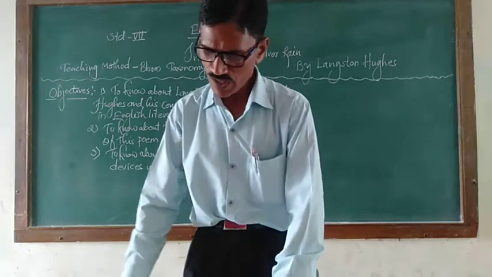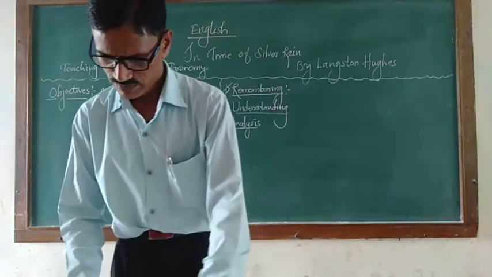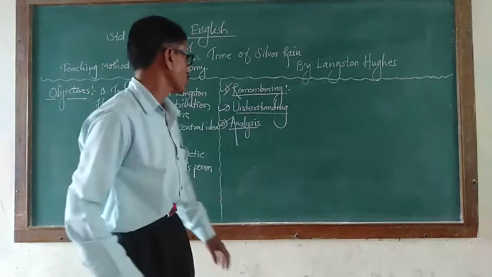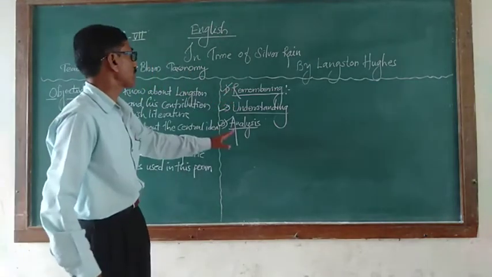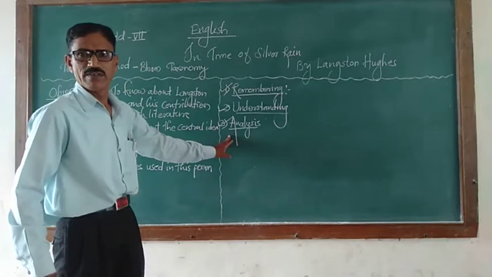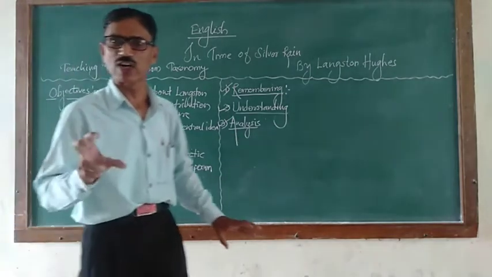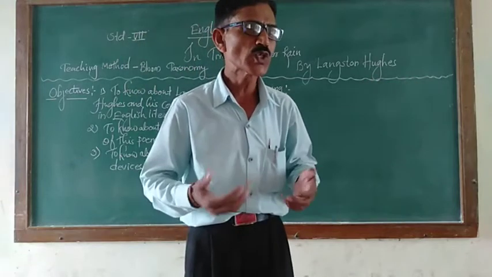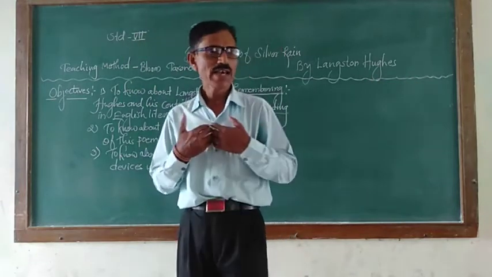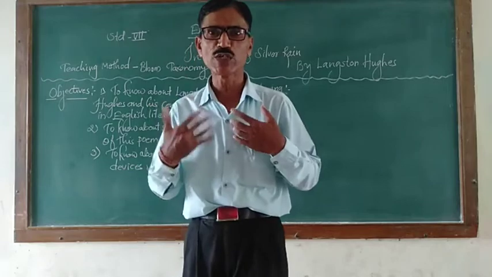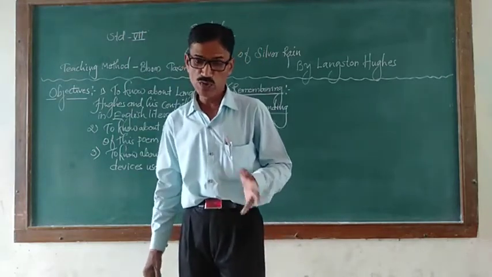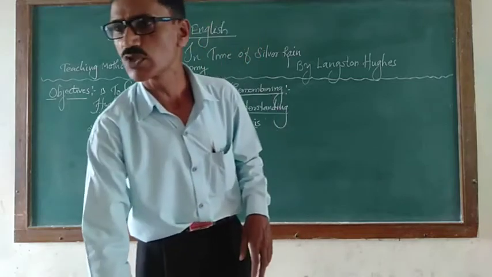So we have achieved the objectives of this poem. The next stage of Bloom's taxonomy is evaluation. That means you have to check the knowledge. Really, did you understand or not? Before, I never asked any question, so how could I understand whether you really understood this poem or not? So I am going to give some homework. I am asking some questions.